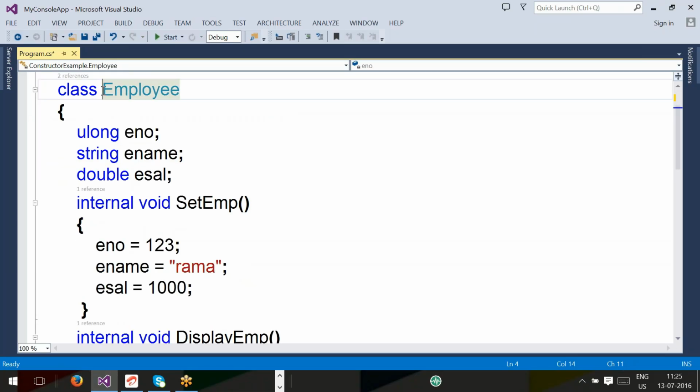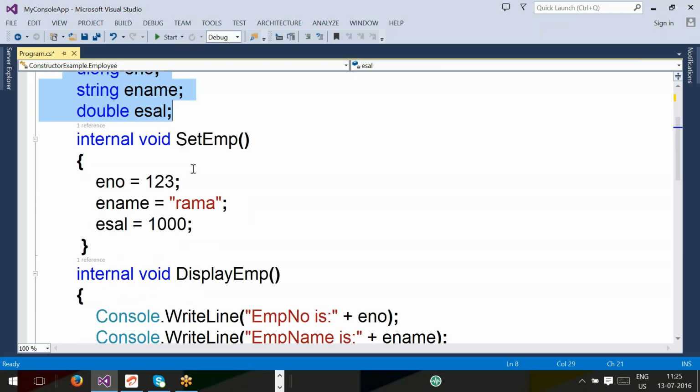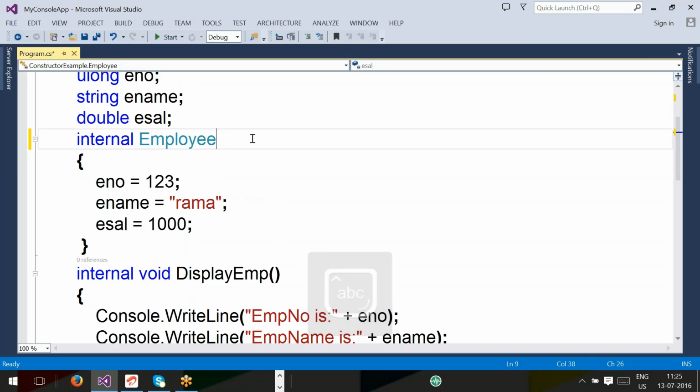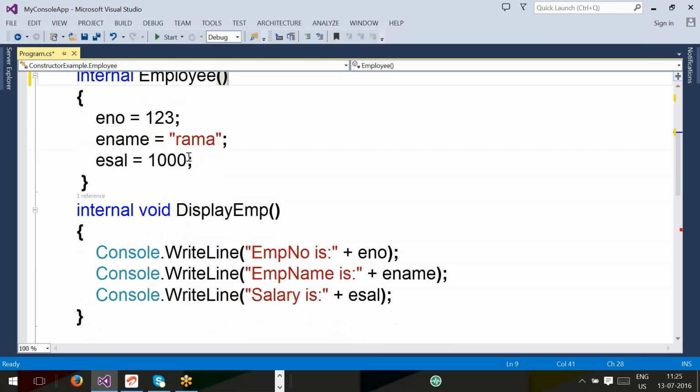Class name is what? Employee. How many instance variables? Three. Yesterday we used a method to initialize these instance variables. Today we are going to define a constructor. What constructor is it?